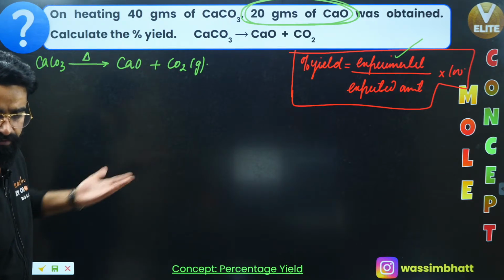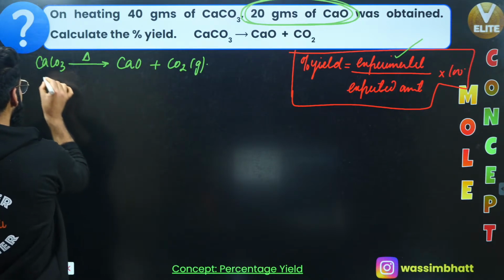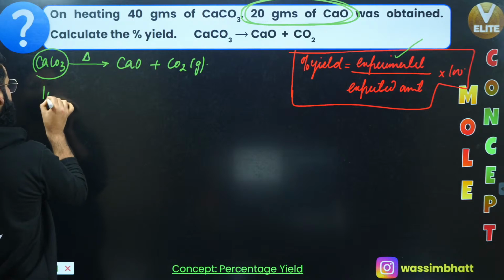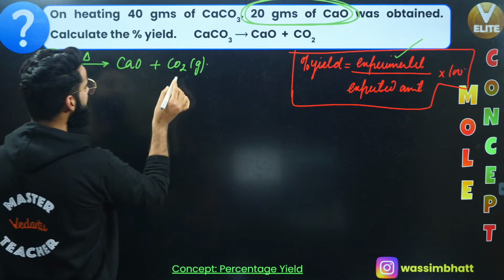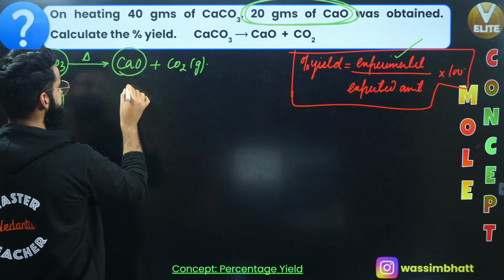Expected amount will be calculated from stoichiometry. How? Have a look. The reaction is already balanced. The molar mass of calcium carbonate is 100 grams. The molar mass of calcium oxide is 40 plus 16, which is 56 grams.